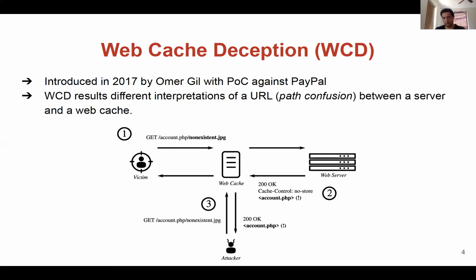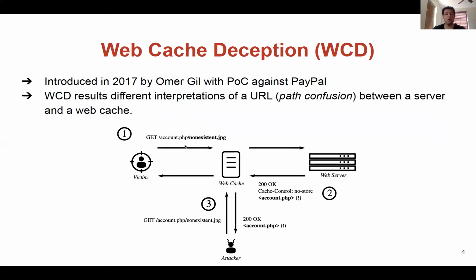Web cache deception, as shown in these pictures, actually has 3 steps. In step 1, the attacker tricks the victim into visiting a URL that requests account.php/nonexistent.jpg. At first glance, this appears to reference an image file, but in fact it does not point to a valid resource on the server.